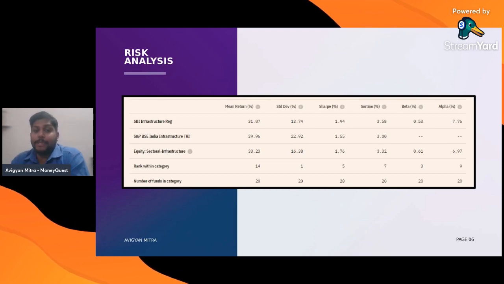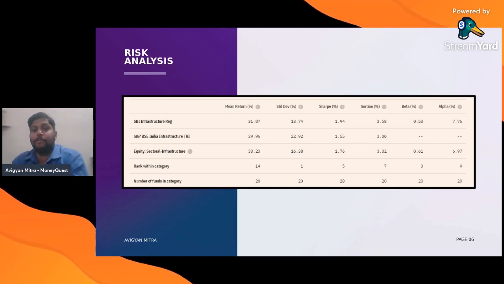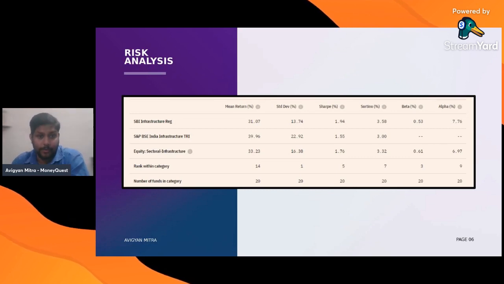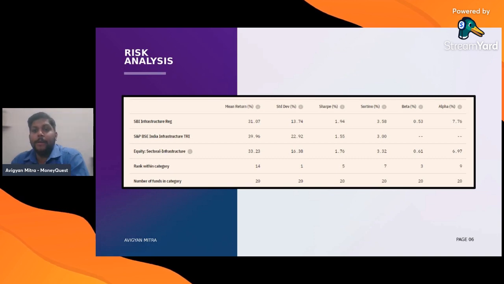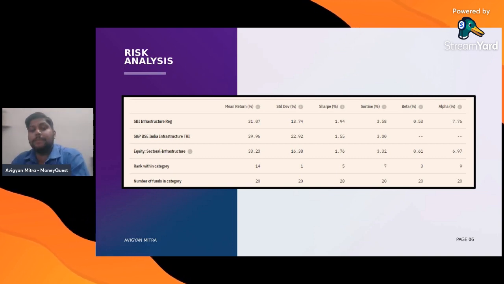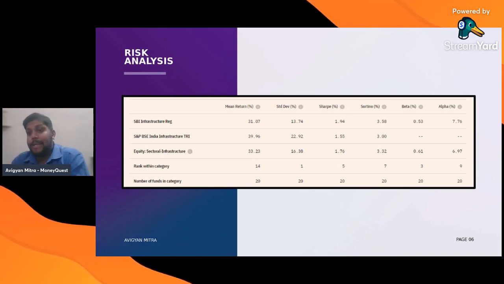When it comes to risk analysis, just see the mean return. If you had invested the same in the benchmark, it would have generated more returns. See, 40% return, right? S&P BSE India Infrastructure TRI. So this is the benchmark, right? When it comes to Sharpe ratio, it's much higher than these two, that is the category as well as the benchmark. Beta is less and alpha is not much.